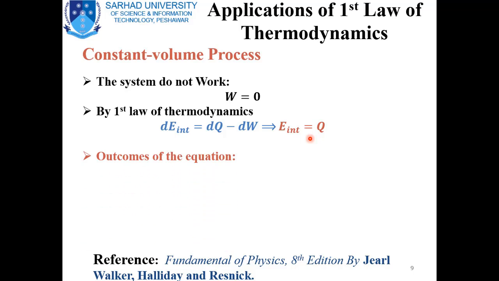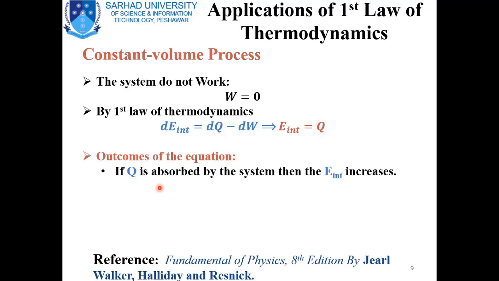So the outcome of this equation is, if Q is absorbed by the system, then the internal energy will increase. That is, when Q is added to the system, Q is positive, and from the above equation the change in internal energy will also be positive.